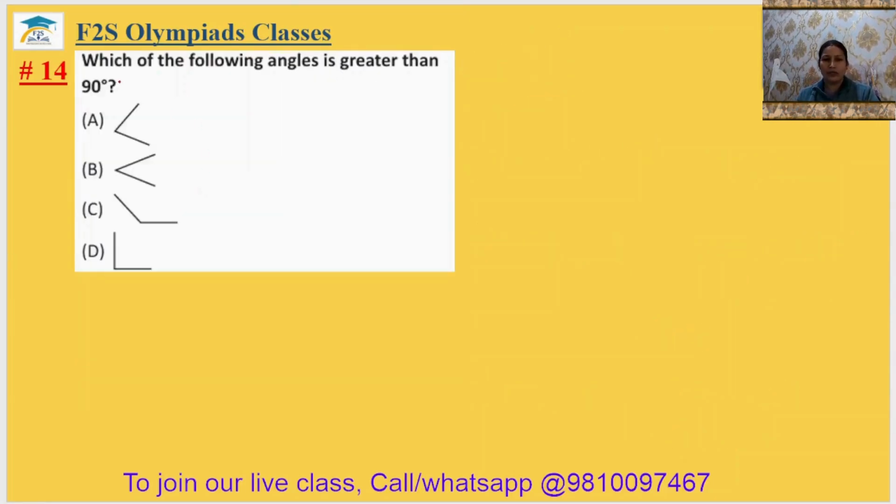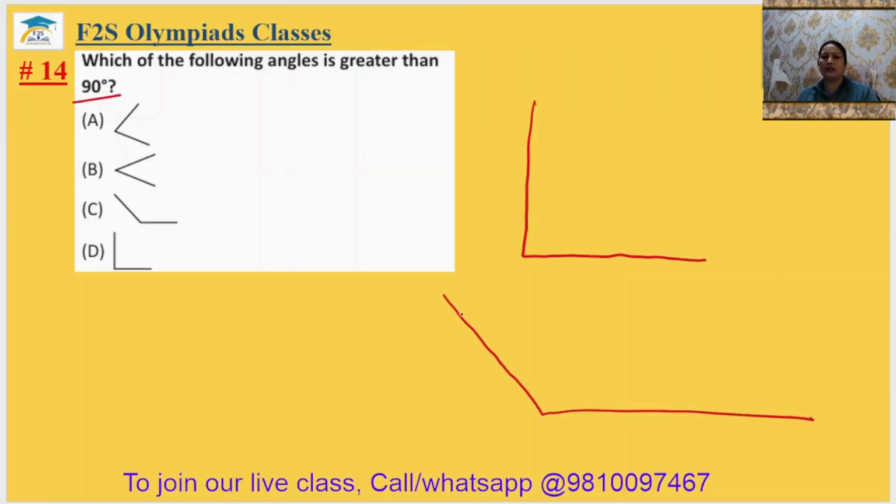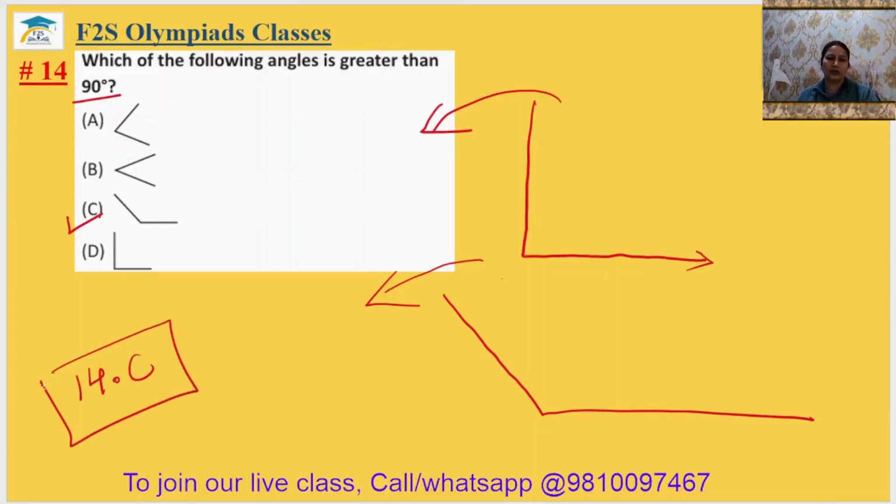Question number 14. Which of the following angle is greater than 90 degree? Greater than 90 degree means, we know that angle 90 is looking like this. So more than 90 should be in this way, means this arm of the angle should be lying away from the second arm. So it is looking like option C. So 14th answer is option C.